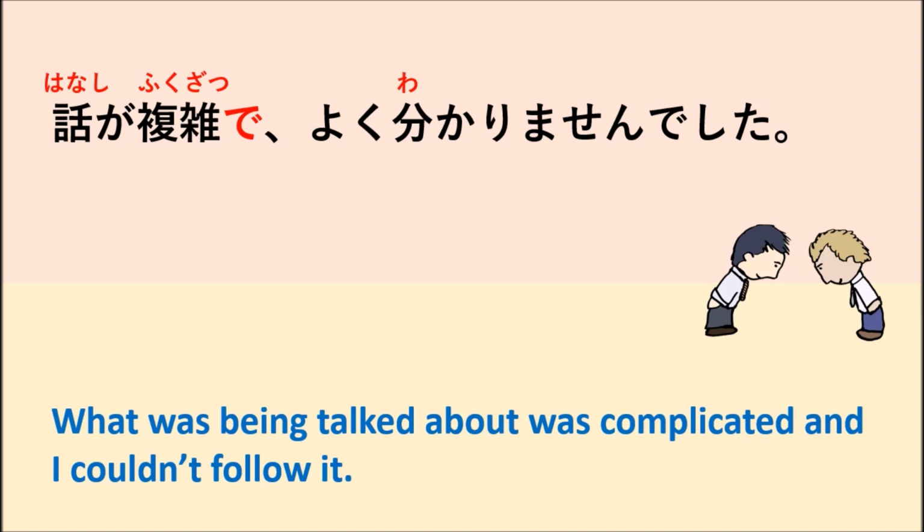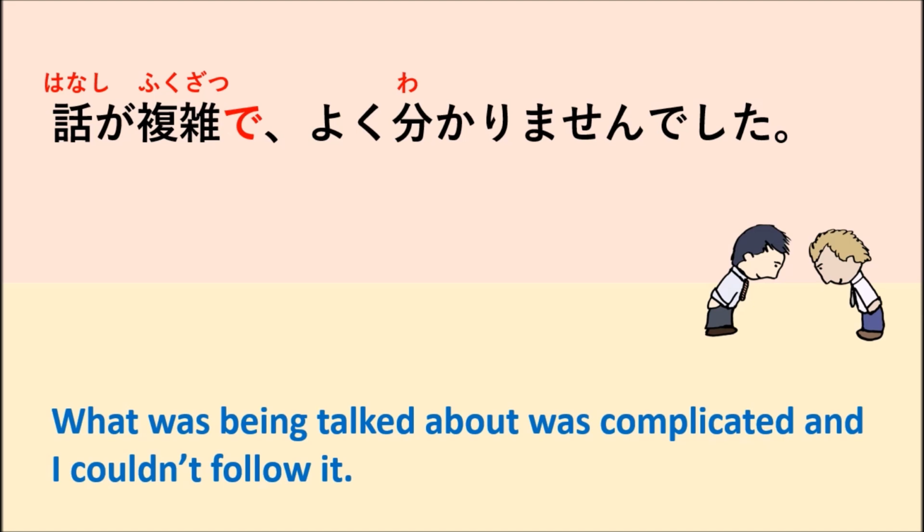So this means why you couldn't understand or why you couldn't follow the conversation: because it's complicated. So you can say 複雑で means because it's complicated. よくわかりませんでした. So you cannot follow the conversation. So this is about how to use de.